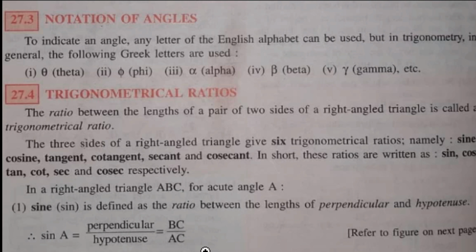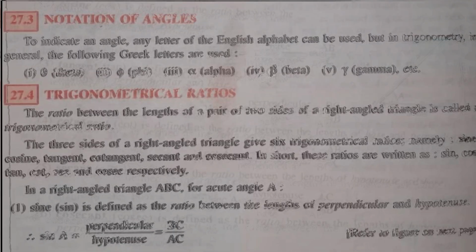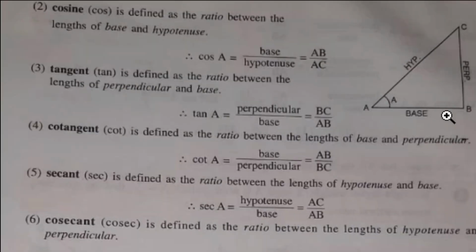Sine A, where A is the angle of reference: perpendicular by hypotenuse, BC by AC. This is what is given; refer to the figure. Next is cosine. Cosine means base by hypotenuse. Base is AB, hypotenuse is AC, so AB by AC. Tangent is perpendicular by base. Cotangent is base by perpendicular. Secant is hypotenuse by base. Cosecant is hypotenuse by perpendicular.